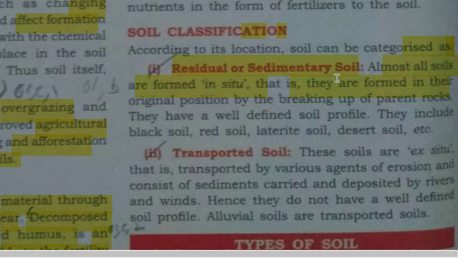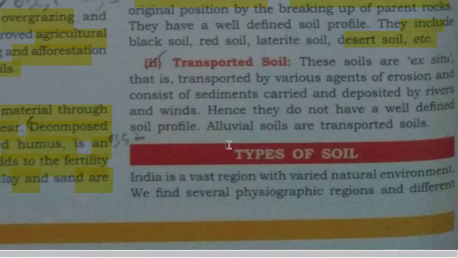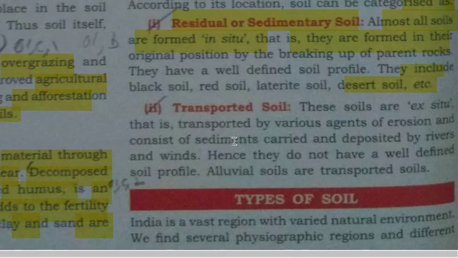So these soils include black soil, red soil, laterite soil, desert soil, etc. Residual or sedimentary soils, we can classify them further. Residual soil means they are forming because of the breakup of the rock, and it is present there only. It is formed in situ.